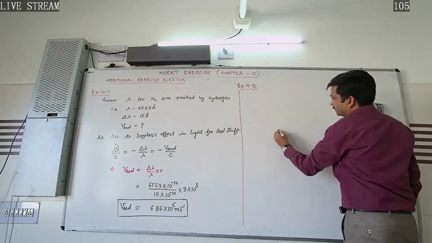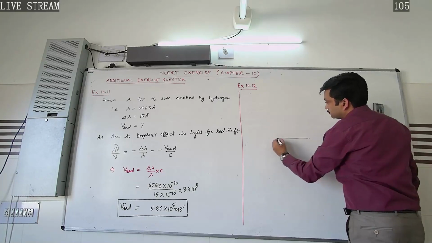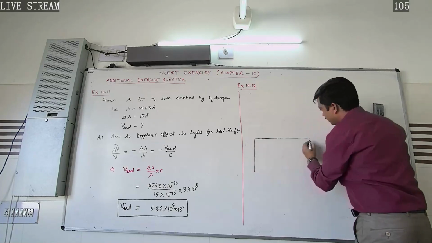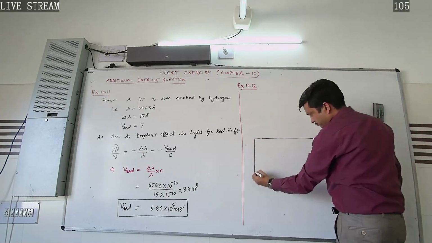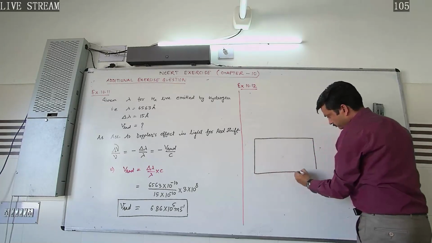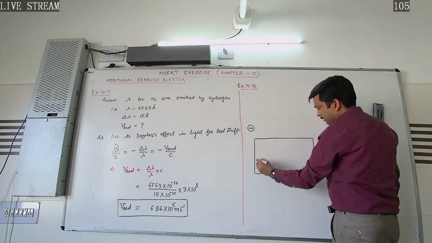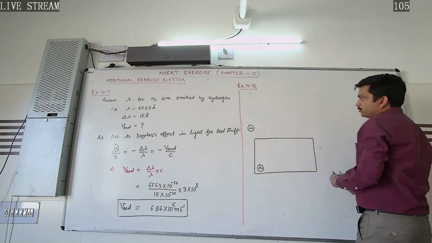corpuscular model of light, let us consider. Here, this is the refracting medium having the refractive index mu. Let us consider here it is the rarer medium denoted by mu1, and this is the denser medium mu2.